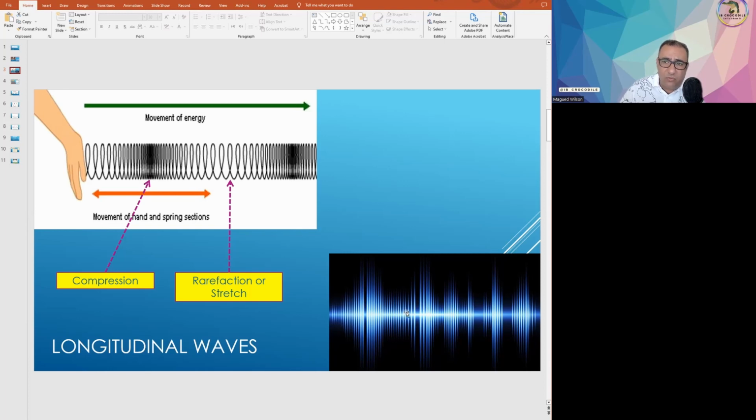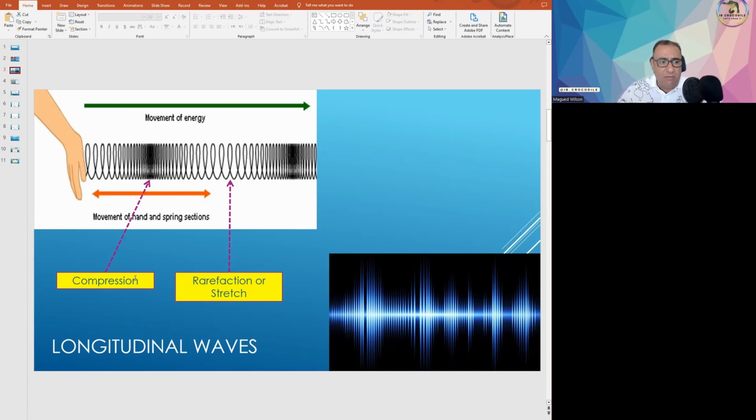Also, sound waves are examples of longitudinal waves. Sound is a mechanical wave, sure. Why? Because sound needs a medium to propagate. But sound is also a longitudinal wave. Why? Because the medium, or the air particles, will vibrate in the same direction as the sound travels. And therefore, sound is an example of a longitudinal wave.